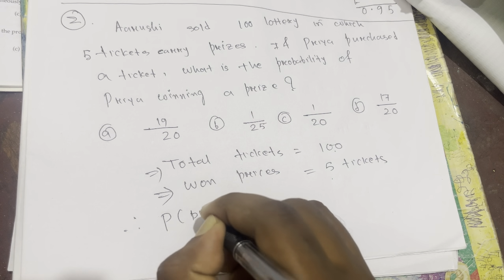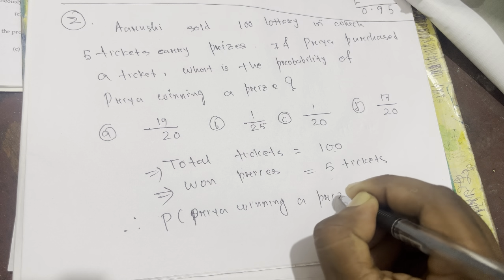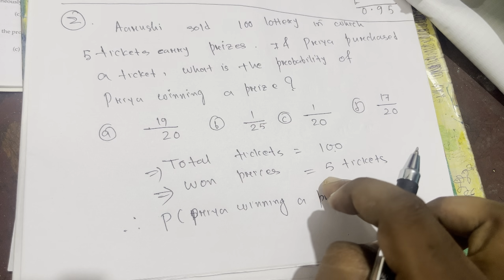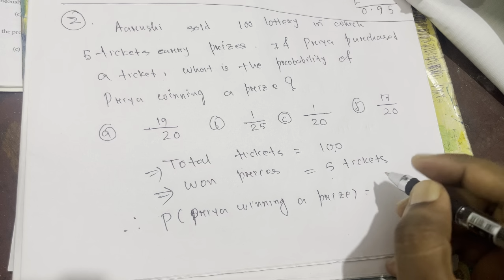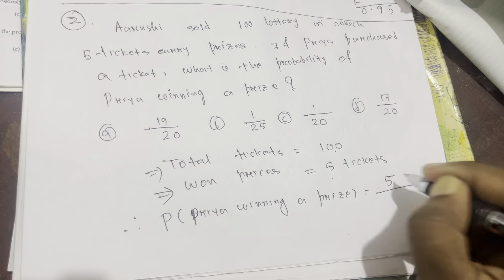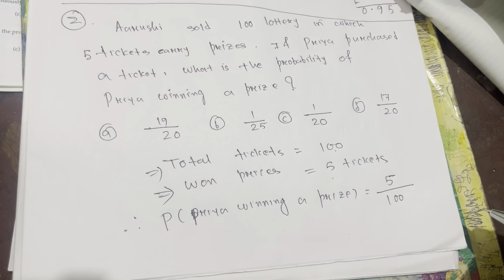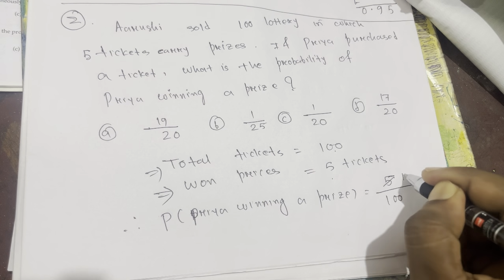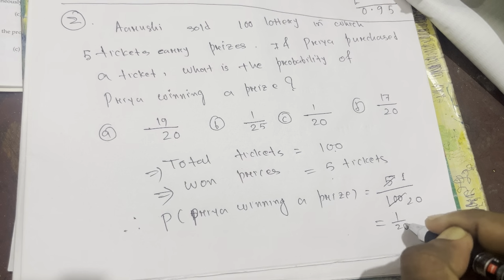So therefore the probability of Priya winning a prize: Priya may be one of those who own a prize. So the probability of winning a prize is equal to 5, because 5 tickets own the prize, out of 100. If you write it in simplest form, divide both numbers by 5: 5 ones are 5, 5 twenties are 100. So the answer will be 1 by 20.